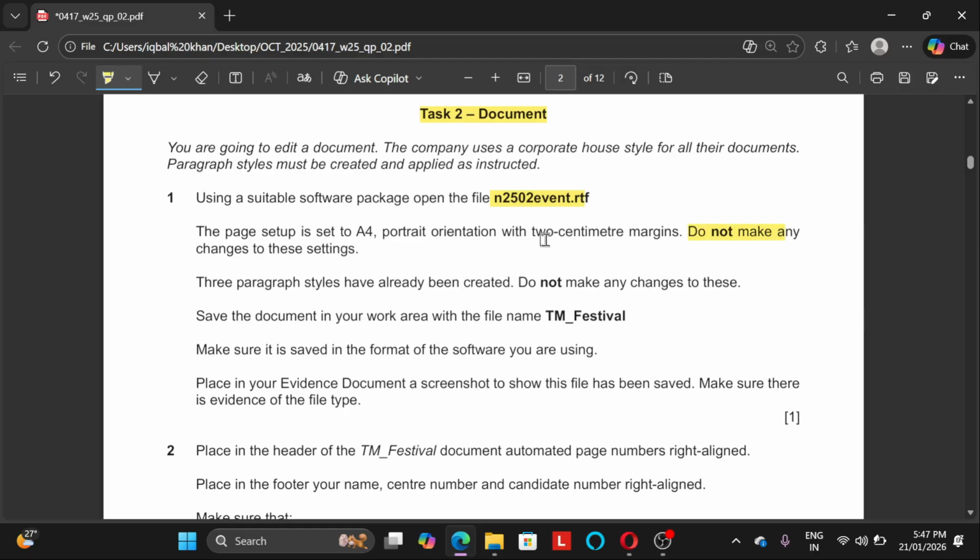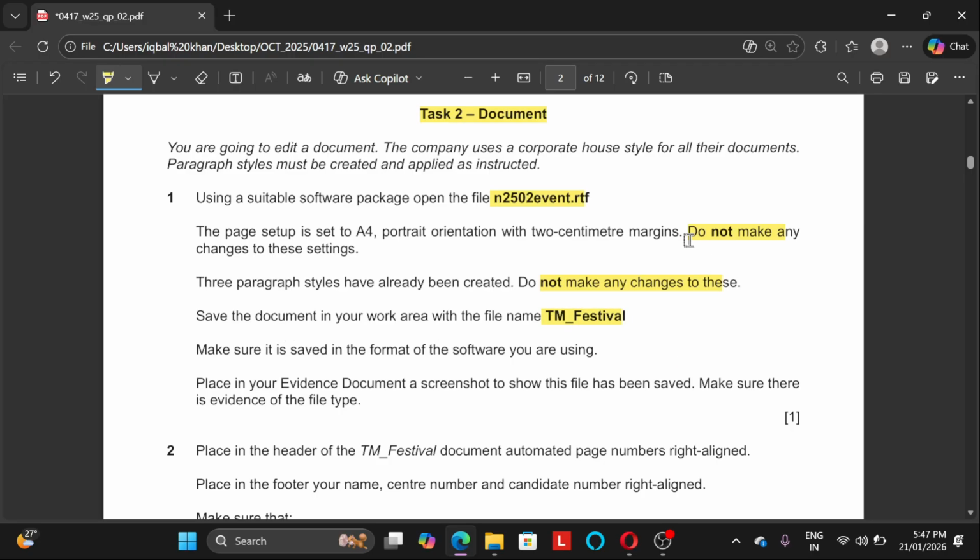Okay, so now the setting of your documentation is already given, and here we do not have to change it. All right, 3 paragraph styles have already been created. Don't make any change on this. Save the document as tm underscore festival.